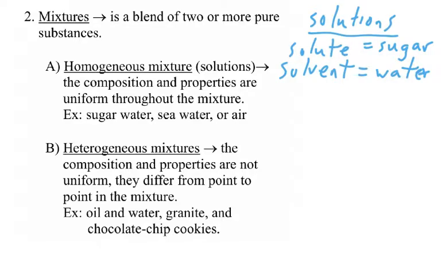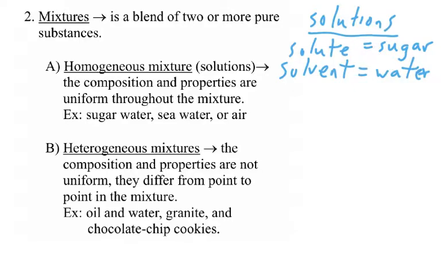Now, some solutions could be gases or solid solutions. Let me give you an example. The air that we breathe, or our air here on Earth, is a mixture of various gases, but they're mixed uniformly throughout. Air is considered homogeneous. If you're inside your house, you're breathing about 21% oxygen. If you go outside, you're still breathing 21% oxygen. In fact, the most common component of our air is nitrogen, which makes up about 78% of our air.